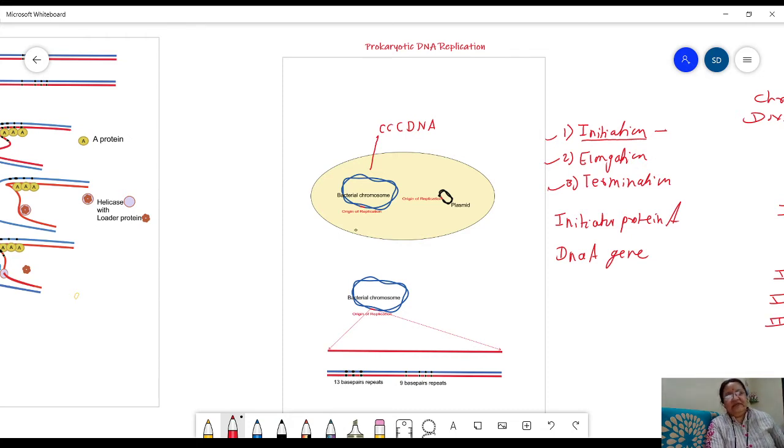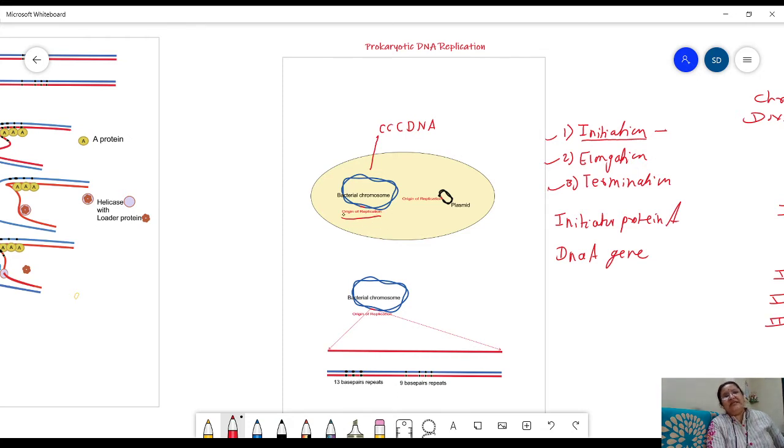This region where initiation starts is called the origin of replication. This is the origin of replication on bacterial chromosomal DNA, and this is the origin of replication on a plasmid DNA molecule. So the origin of replication is the region where the replication event starts.